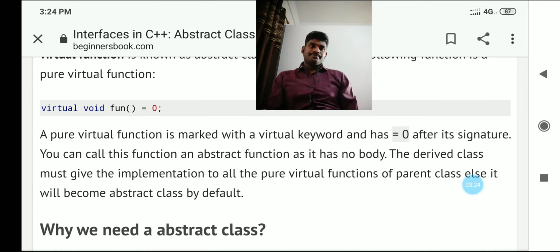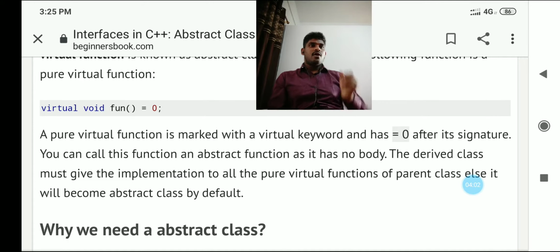So if you want to call any class an abstract class, remember this thing: that class should have at least one virtual function.